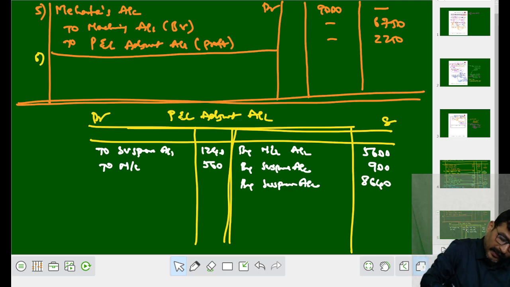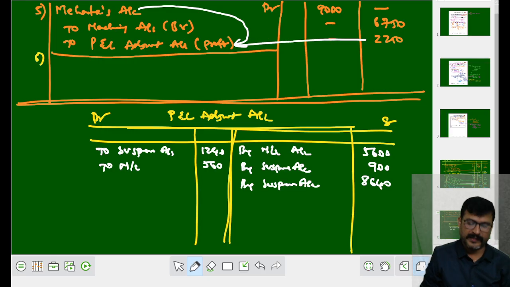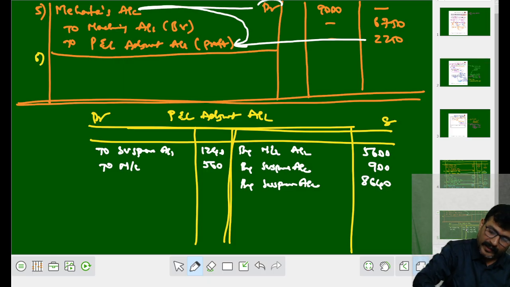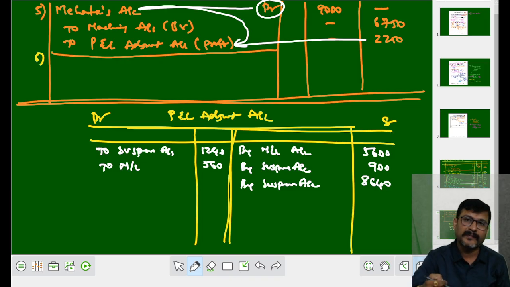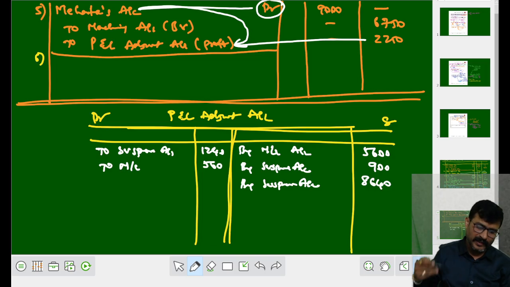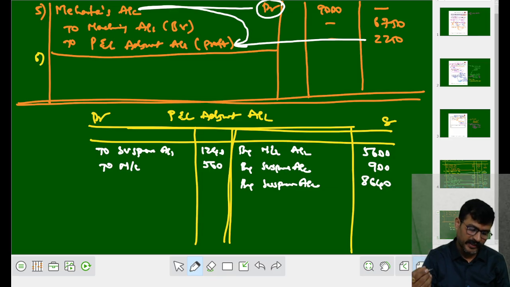See, Mehta to P and L adjustment, how much? 2600. Now Mehta is in the debit side of journal. Mehta is in what side? Mehta is in debit side. Fine. Now Mehta is in what side? Mehta is in the debit side of journal. When Mehta is in the debit side of journal, it goes where? Credit side of ledger.